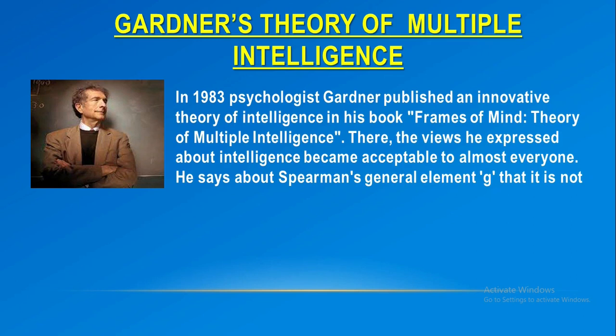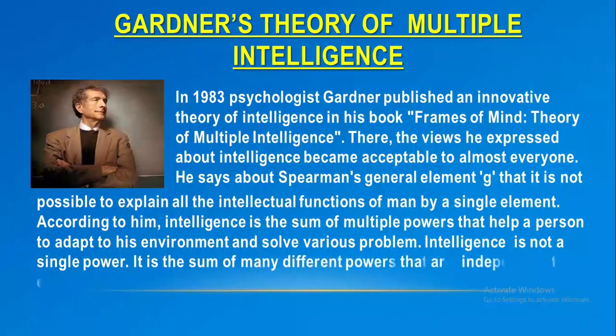He says about Spearman's general element G that it is not possible to explain all the intellectual functions of man by a single element. According to him, intelligence is the sum of multiple powers that help a person to adapt to his environment and solve various problems.